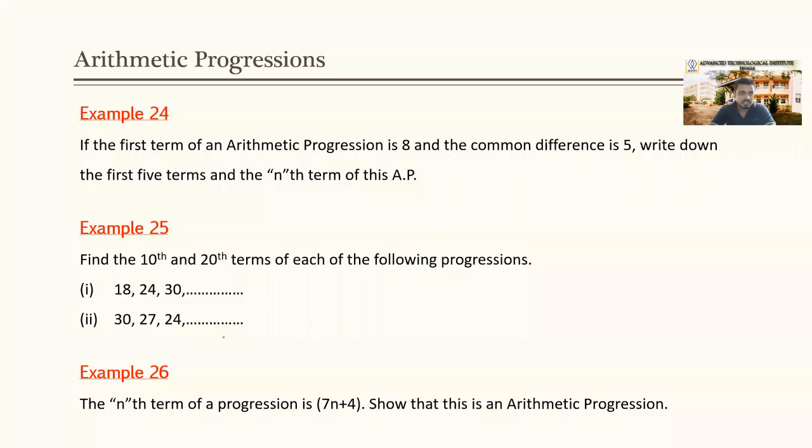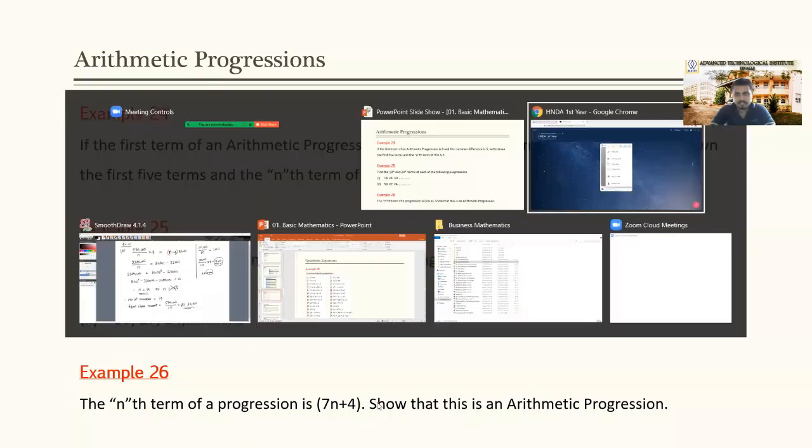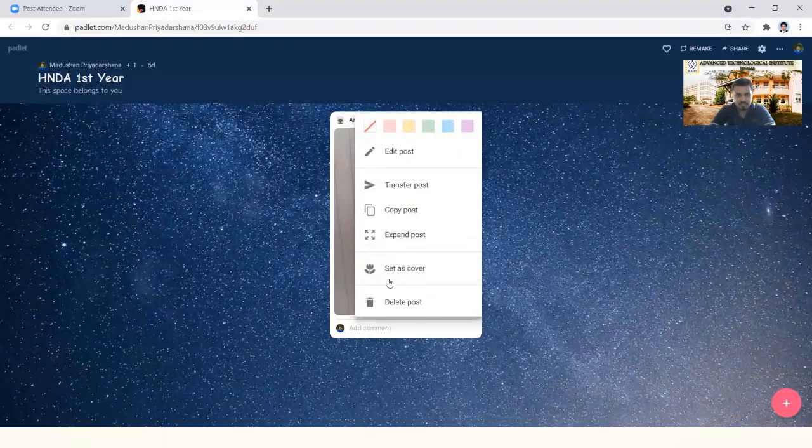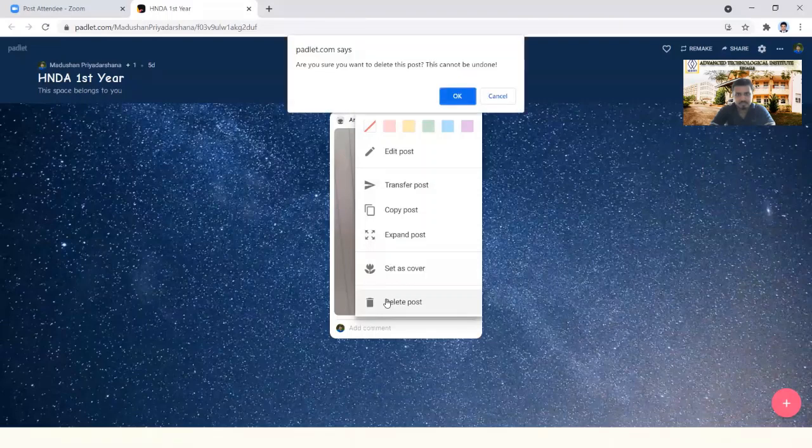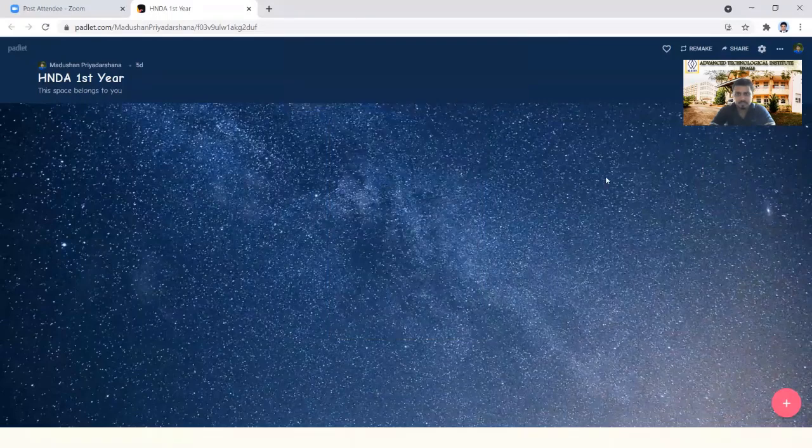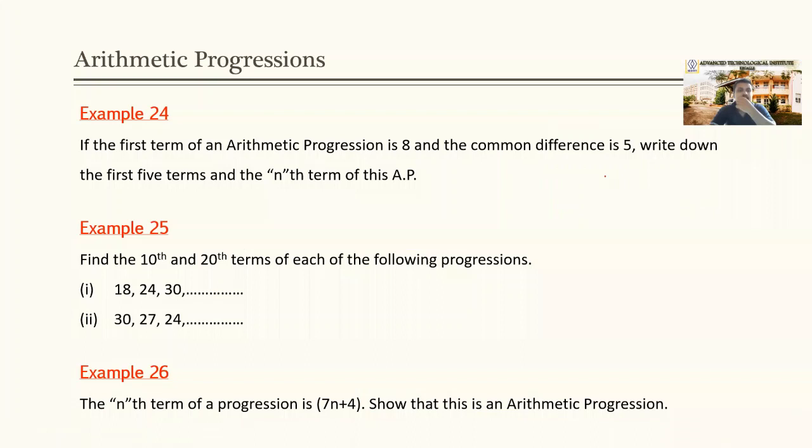So I need answers for example number 24, 25, and 26. This is correct, right? So I will delete this one. Others, please quickly upload your answers.